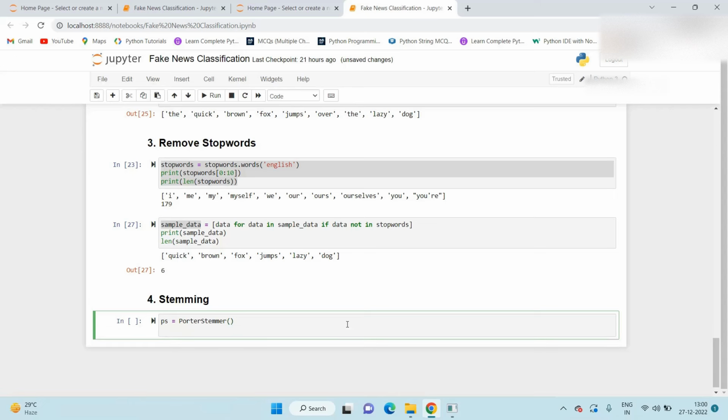And I just use sample data stemming. Here also again we use list comprehension, for data in sample data. Here we use this object, ps.stem, and here we pass our data.